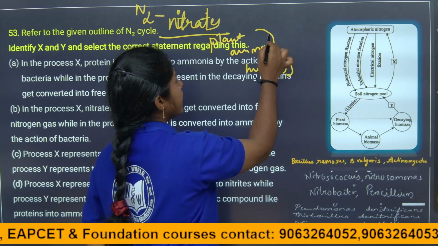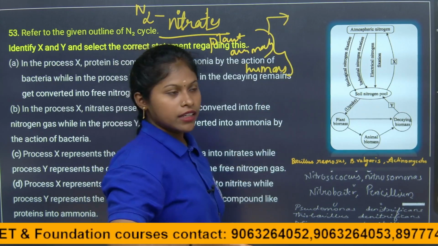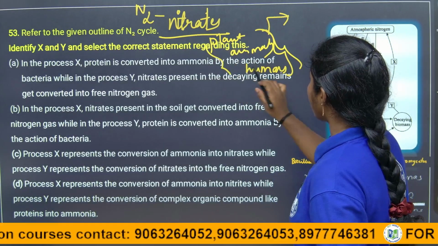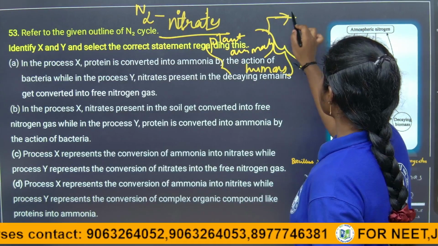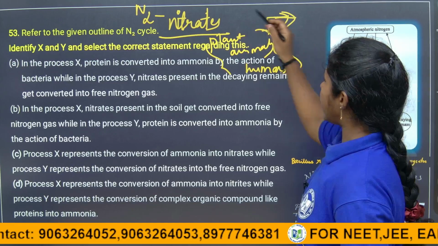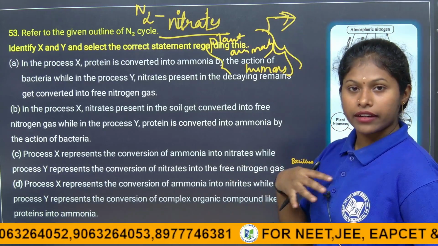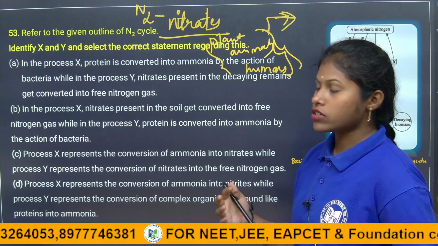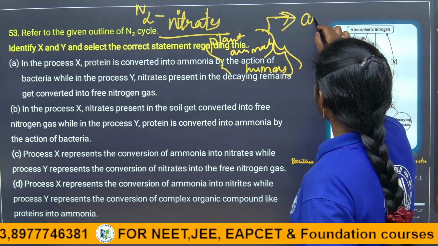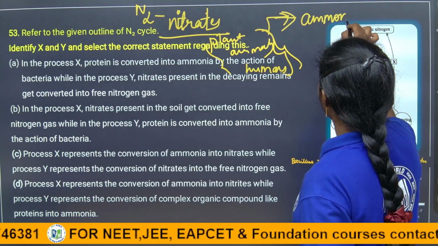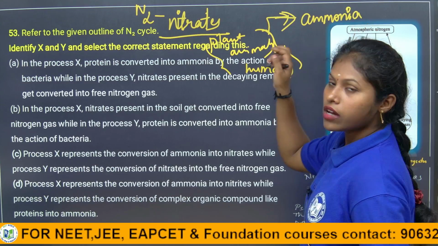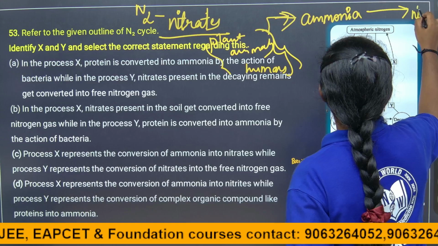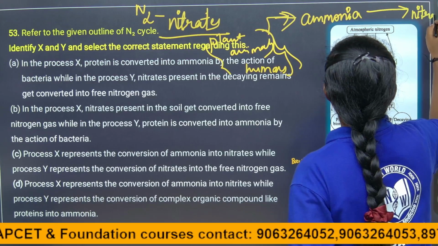After they die and decay, the organisms that assimilated the nitrogen in their bodies convert it into ammonia. The complex proteins are converted into ammonia, and this ammonia is going to convert again into nitrates.